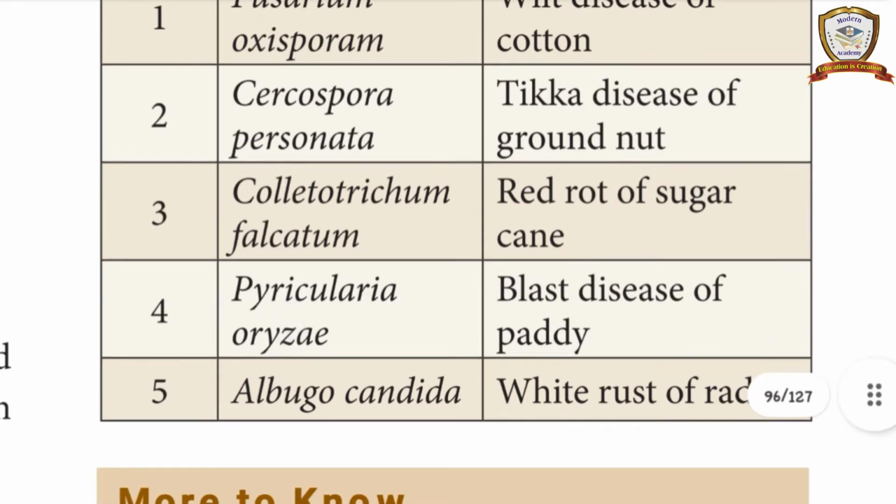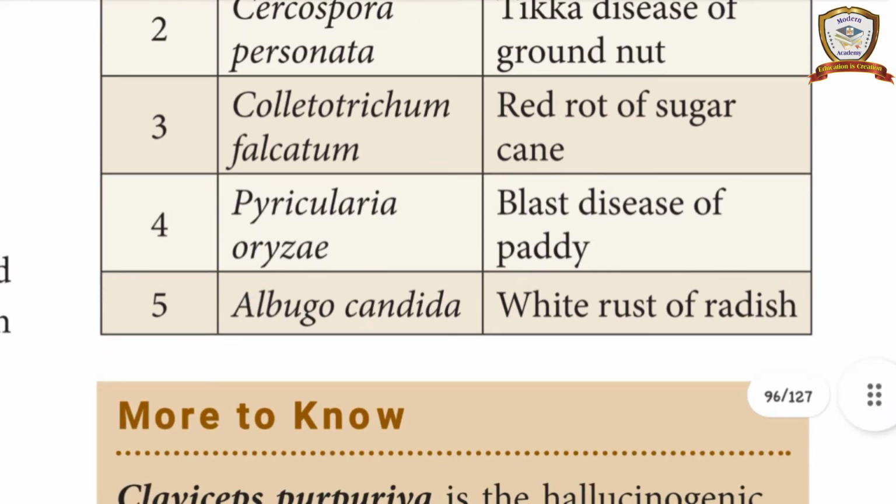Third one, Colletotrichum falcatum. It causes red rot disease in sugarcane. The fourth one, Pyricularia oryzae, causes blast disease in paddy. The last one, Albugo candida, causes white rust in radish. So these are the diseases caused in the plants.